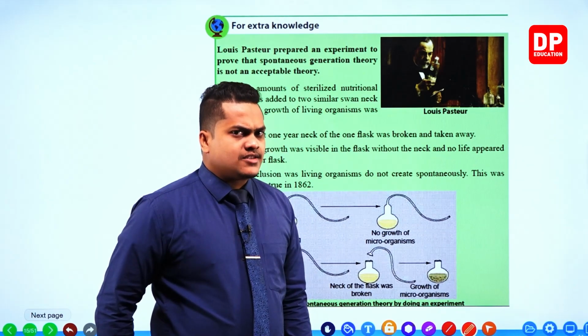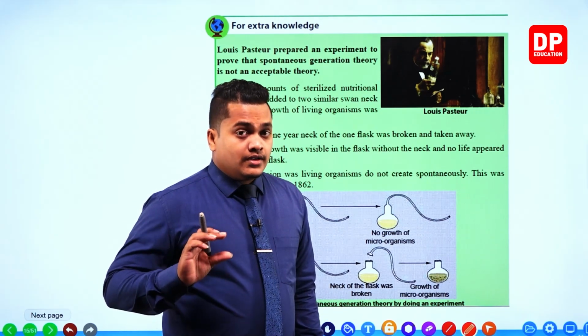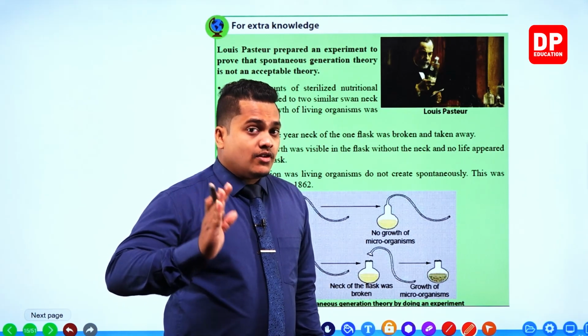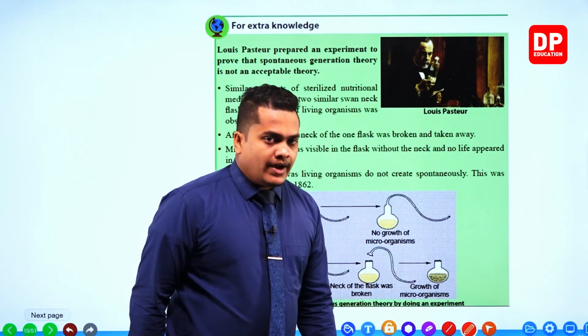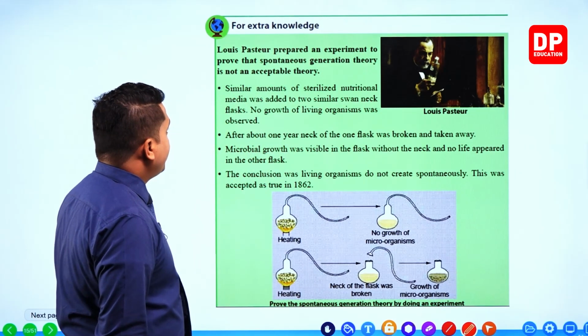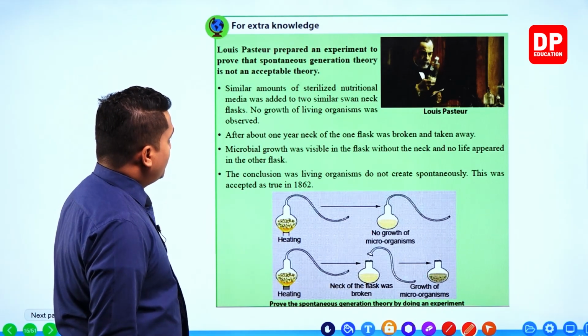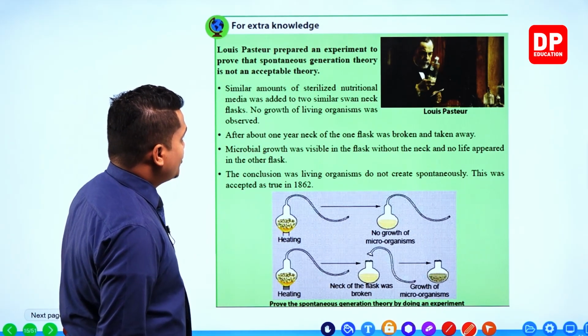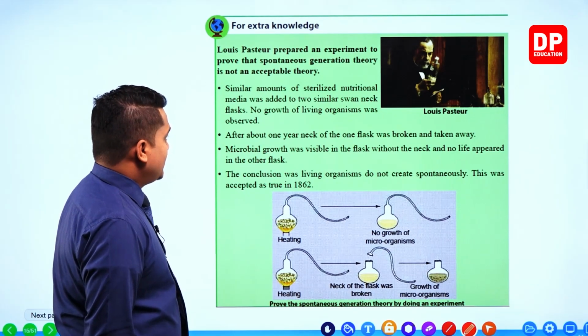Now let's see what the experiment is, my dear children. In order to show that life did not originate from non-living things, it is given here: Louis Pasteur prepared an experiment to prove that the spontaneous generation theory is not an acceptable theory.